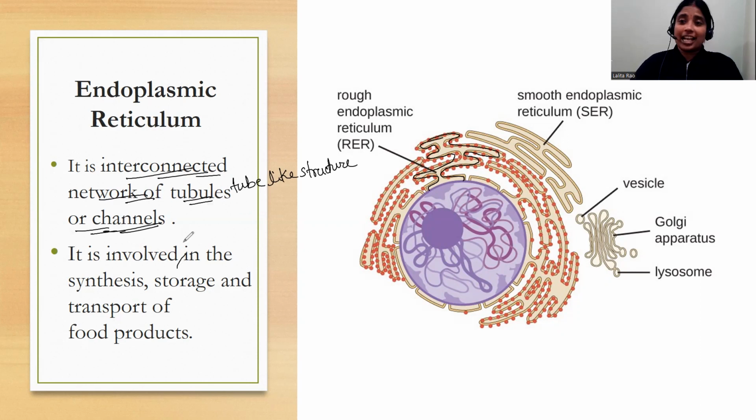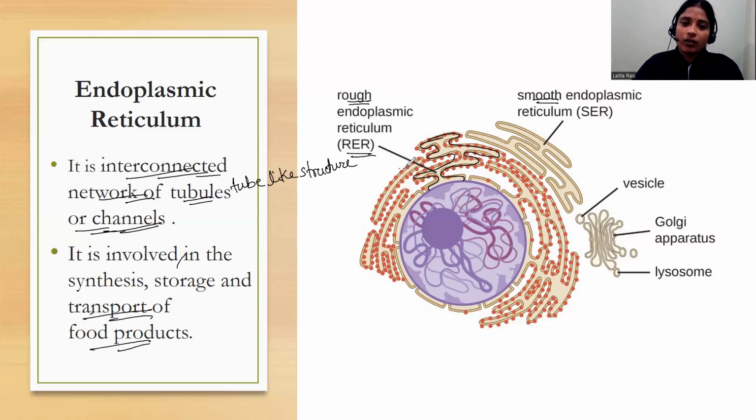Now what is the function? As they are interconnected, what will they do? They will perform the function of transportation. They transport the food products from one part to another. This is the nucleus of the cell, and like we have the Golgi body, vesicles, lysosomes and all. Here we have rough endoplasmic reticulum, RER, and these are also tubular structures, but we call them smooth endoplasmic reticulum. So can you find the difference between these two?